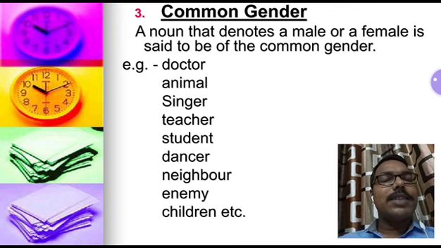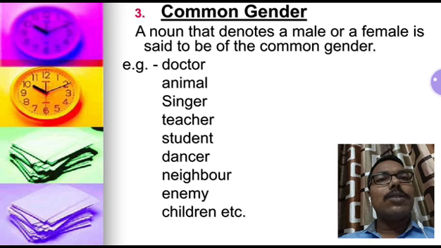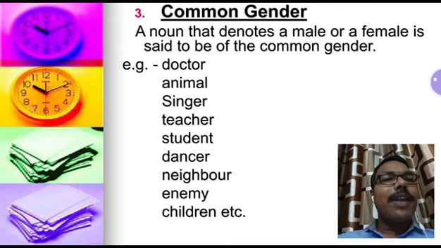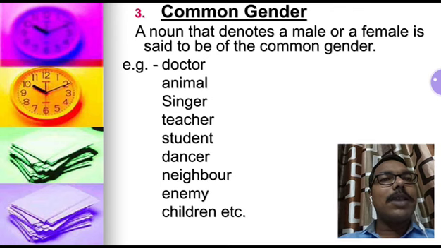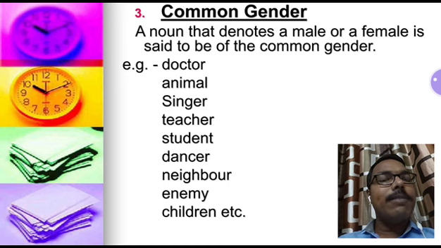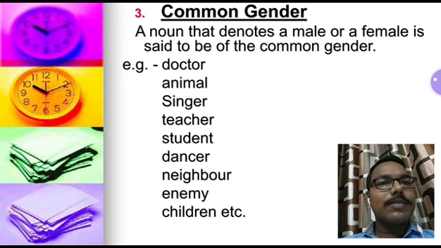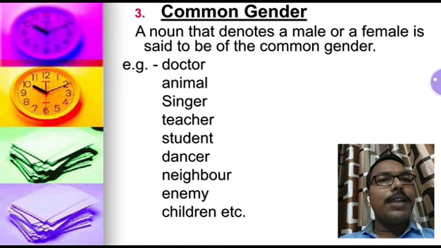Same as animal. Animal also may be both types, female and male. Singer, teacher, students, dancer, neighbor, enemy and children. In all these names, we cannot say surely that it is male or female. These names denote both creatures, male and female. Okay students? Now write 2-3 more common gender names in the comment section.